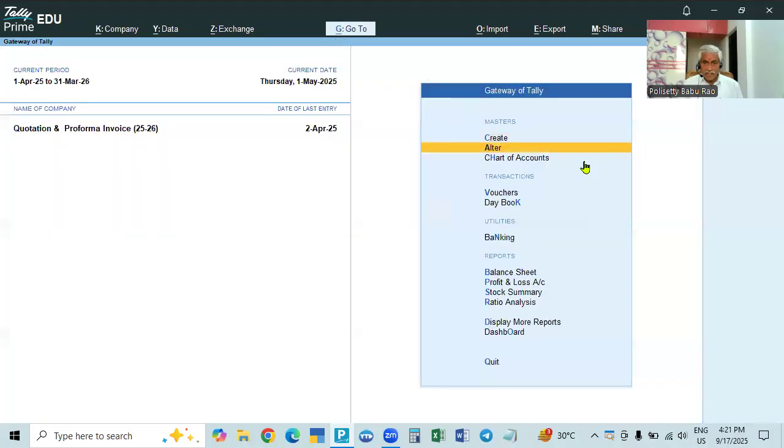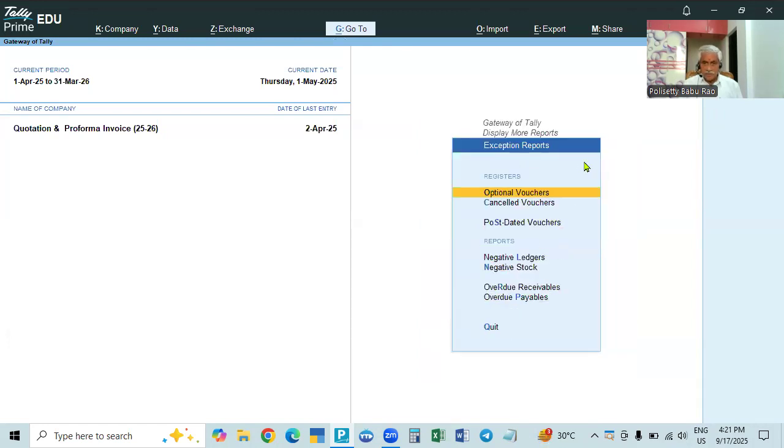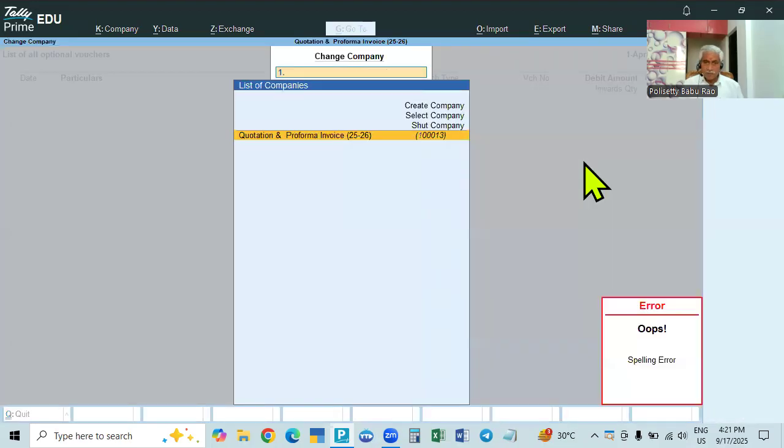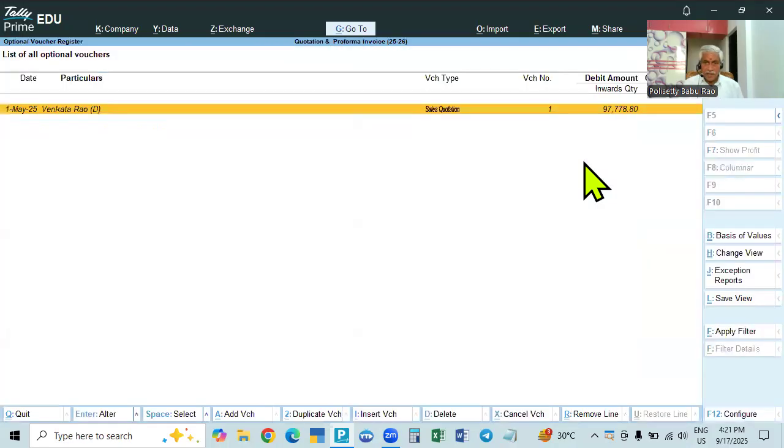And in another place, if you go to display more reports, go to exceptional reports, go to optional vouchers. Give 1st May, and see here, this optional voucher is there. That is why optional is not shown. So, Venkatrao, previously it was showing sales order, but now it is showing sales quotation. Optional is already given there, that's why it is not showing.